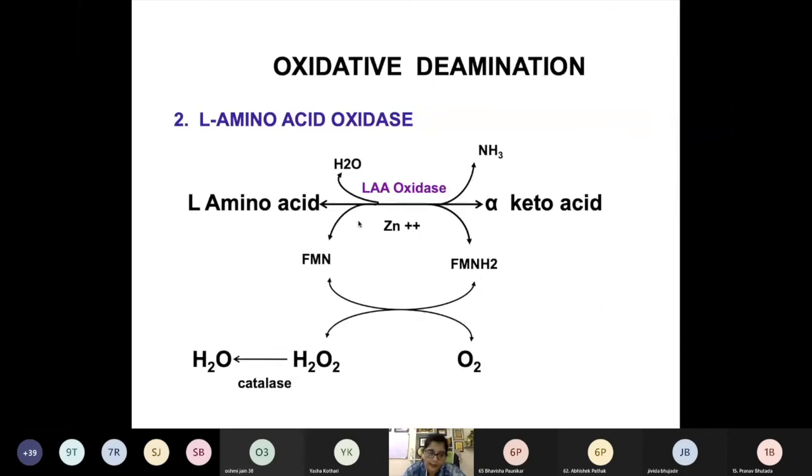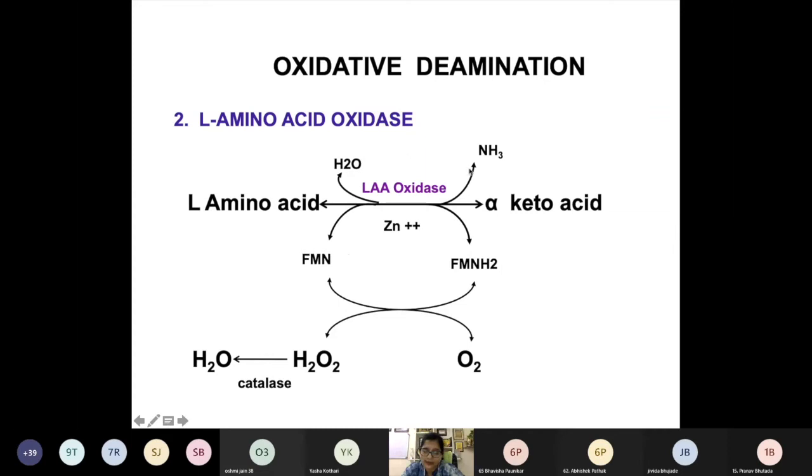So here this L amino acid undergoes oxidation with help of L amino acid oxidases. This is again a metal containing protein, and the ammonia is released, and you can see alpha keto acid is formed. Now generally this L amino acid oxidase also requires a coenzyme, and that is FMN.